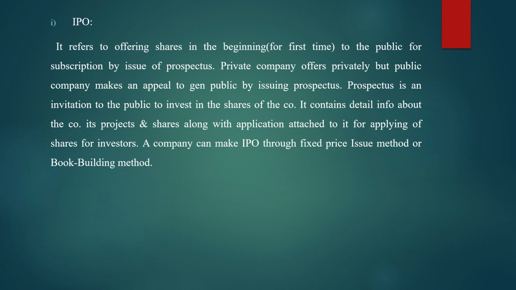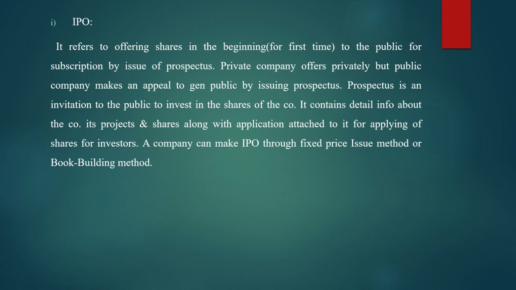That is, when a new company is established, when it issues the shares to the general public for the first time, it is called an initial public offer. And how is it issued? Again, it is issued with the help of a prospectus. Next, a private company offers privately, but a public company makes an appeal to the general public by issuing a prospectus.